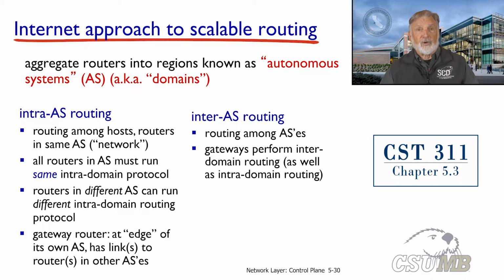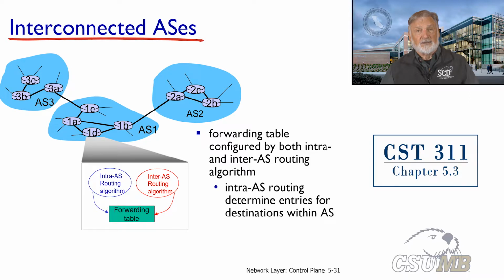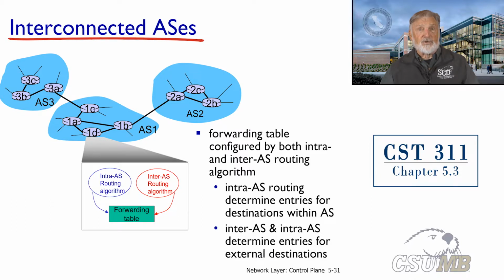To communicate with other autonomous systems, a gateway router must be set up at the edge of its own autonomous system. This gateway router, which is called an AS boundary router, will be running the protocols for both Intra-AS and Inter-AS routing. The forwarding table of each gateway router contains both internal autonomous system routes and external routes to the AS. The internal routes are computed by Intra-AS routing, and the routes to external destinations are computed by both Intra-AS and Inter-AS routing.